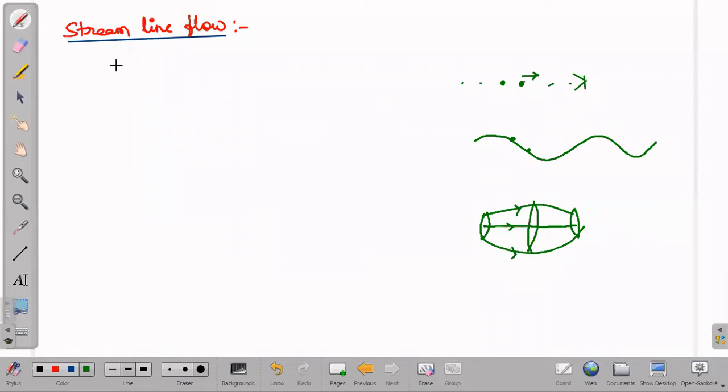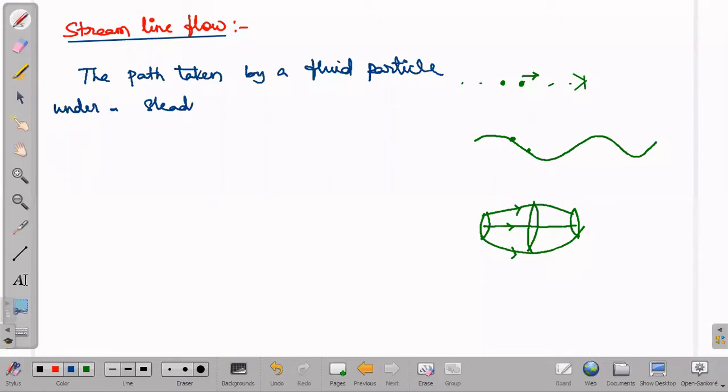So what we will write for this: the path taken by a fluid particle under a steady flow is a streamline.